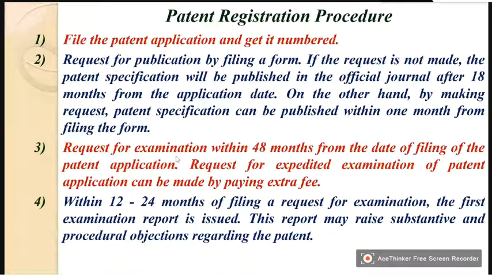Within 12 to 24 months of filing a request for examination, the first examination report is issued. So within 1 to 2 years, they will come, inspect, and then issue the inspection report. This report may raise substantive and procedural objections regarding the patent. If the inspection committee finds certain doubts, it can make certain queries, and it may raise certain procedural objections.